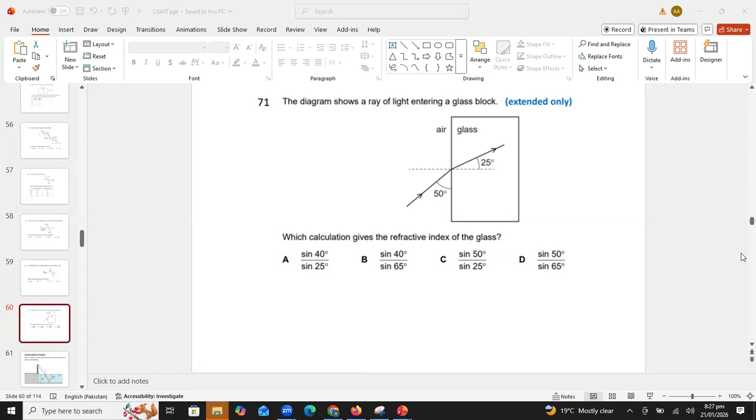Exactly, students. A is the right answer, because the angle of incidence is 90 minus 50, which will be 40, and the angle of refraction is 25 degrees. So A is the correct answer. Any confusion here, students, in the topic of refraction?